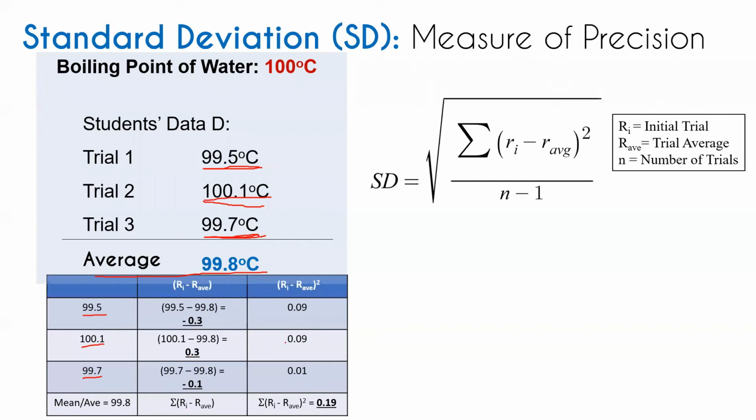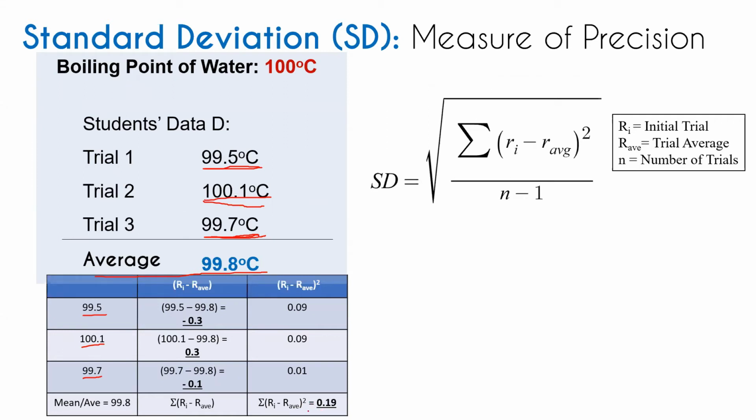So 0.3, 0.09, then negative 0.1, square is 0.01. Okay, so the summation of the square of R sub i minus R sub average is equal to 0.19.